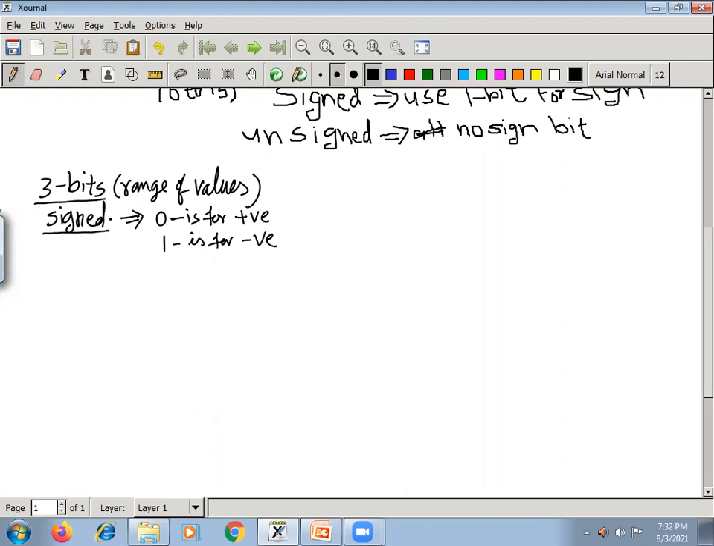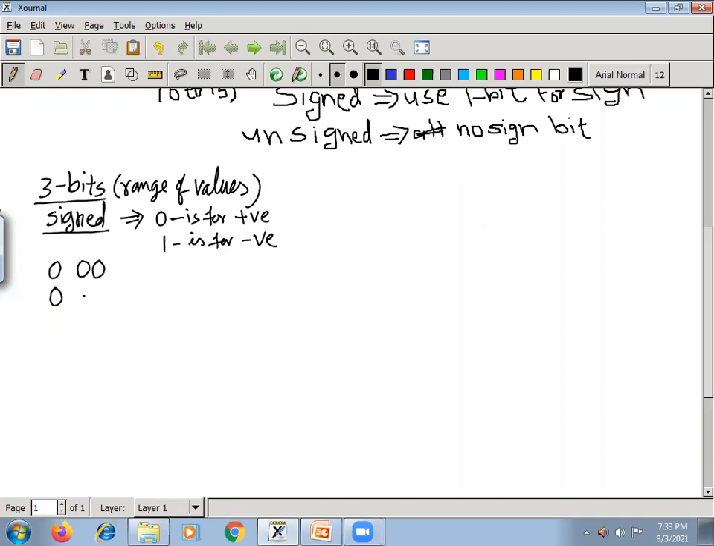So for 3 bits we'll calculate the range of values for signed numbers. First I am talking about positive numbers, that means the sign bit is 0. Out of 3 bits, 1 bit I am using for the sign, so the remaining 2 bits I can write as 0 0. Then the sign bit is 0.